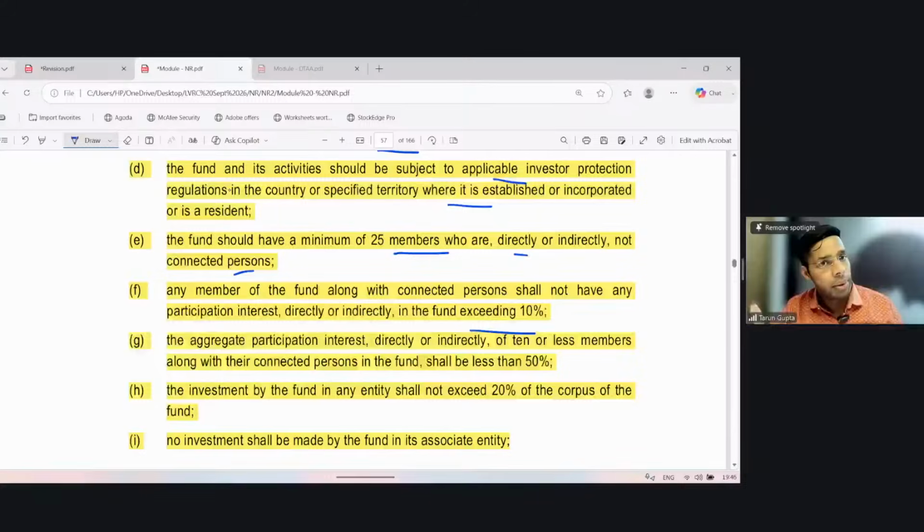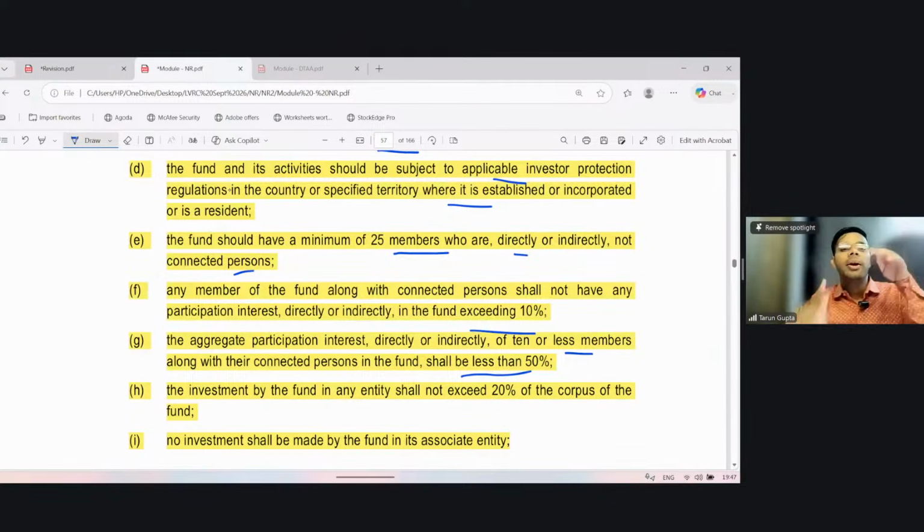We need at least 25 members, and each member should not have an interest in the fund of more than 10%. The aggregate participation interest directly or indirectly of 10 or fewer members, along with connected persons in the fund, shall be less than 50%. So on an individual basis, each member should not have more than 10%, and any combination of 10 members should not have 50% or more. The investment should be less than 50%.